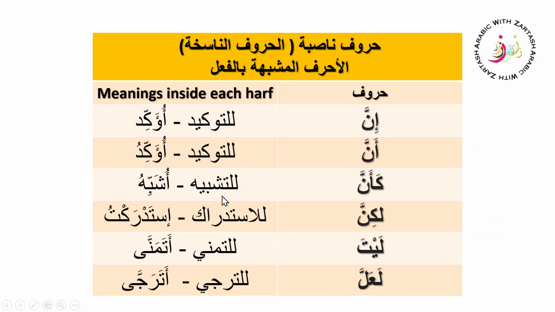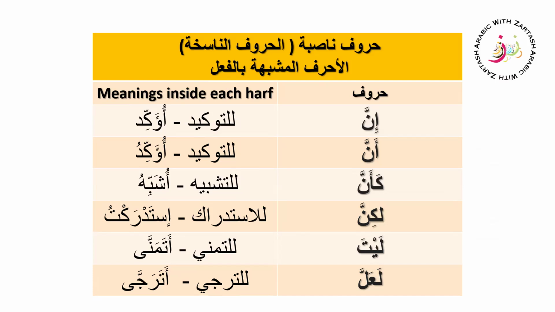The purpose is for tashbih, and the fail inside it is ushabbihu, meaning I compare, I'm just comparing two things.